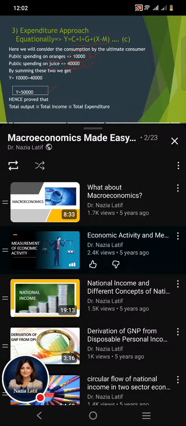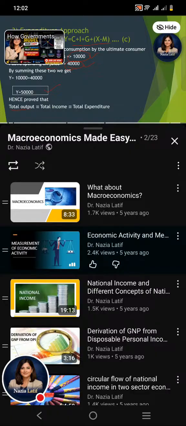Hence, it is proved here that the total output of the economy has an identity with the total income of the economy, which has an identity with the total expenditure of the economy, that is 50,000. So here it is proved that whichever approach you use to measure the economic activity, the answer would be the same.